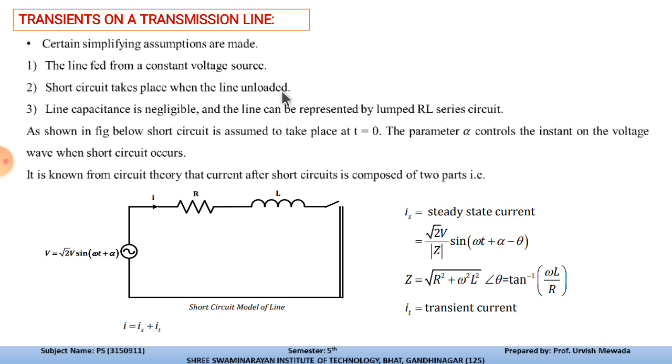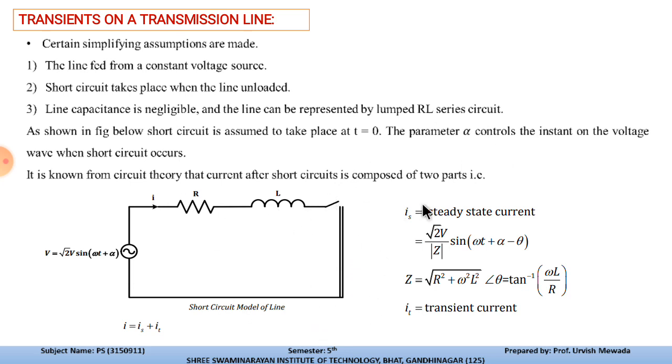And the line can be represented by the lumped RL series circuit. That's why we have drawn this circuit like this. And this figure describes the short circuit, which is assumed to take place at t equal to 0. So at that time we consider that the short circuit occurs in the system, and the parameter alpha controls the instant on the voltage wave when the short circuit occurs.